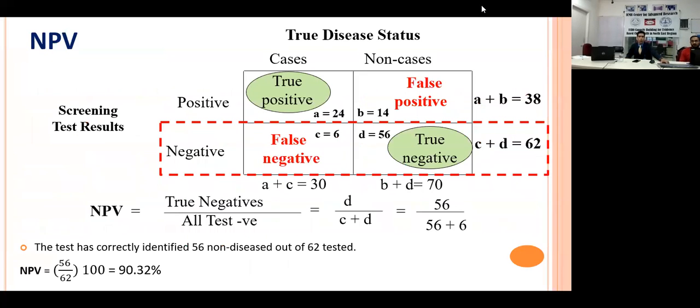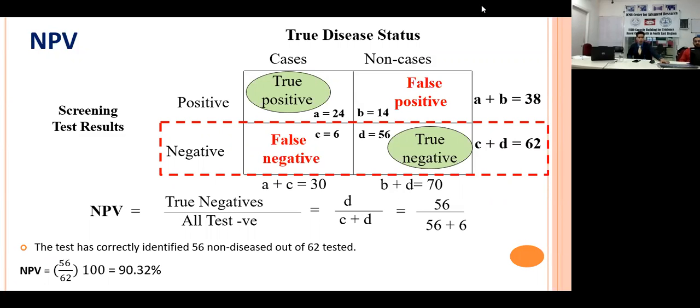The total number is 62: 56 who were truly negative plus 6 who were falsely declared negative, so C plus D is 62. Now you see the negative predictive value has increased to 90%. Sensitivity and specificity were 80% here, whereas the positive predictive value is nearby 60% and the negative predictive value is nearby 90%.